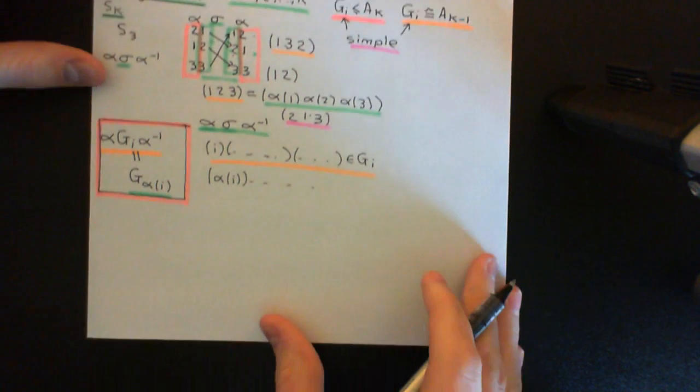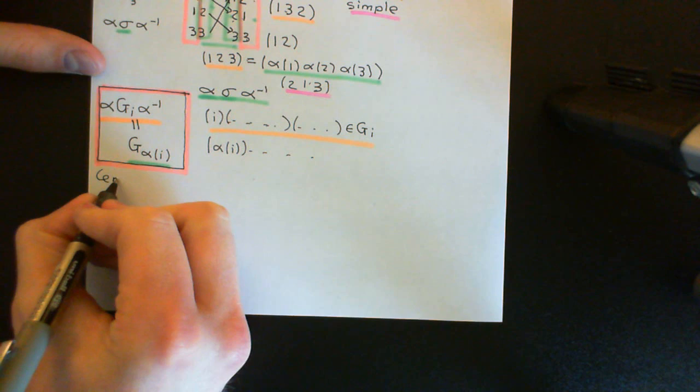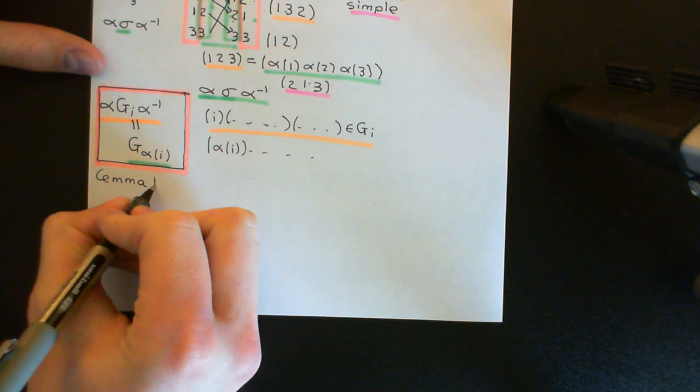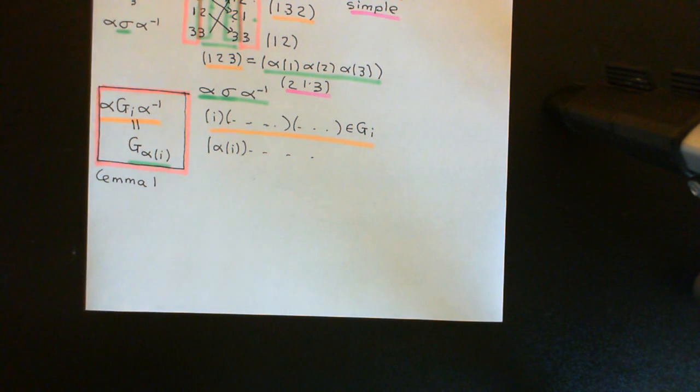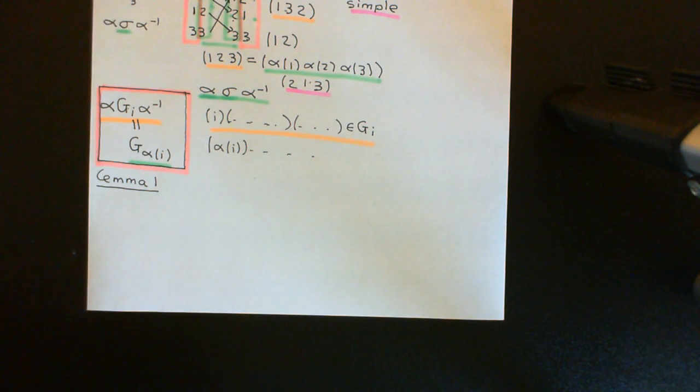Okay, so we're going to begin then with what I will call lemma 1. What lemma 1 is going to do is prove that this normal subgroup that we're assuming is non-trivial in the alternating group on the set of k elements cannot actually contain any element which fixes an element of the set 1, 2, 3 all the way up to k, except for the identity element. Okay, so here comes lemma 1 then.